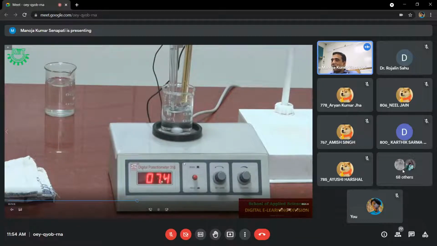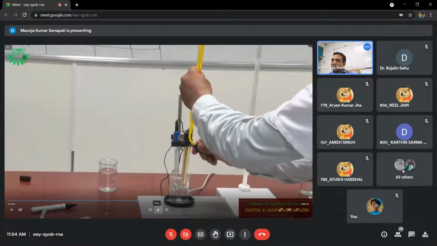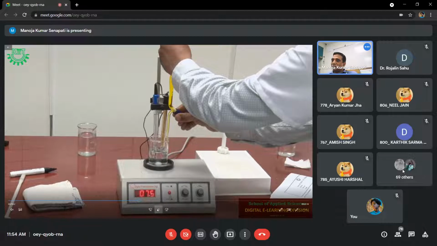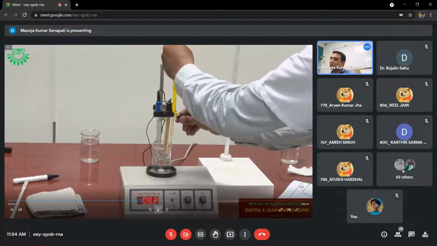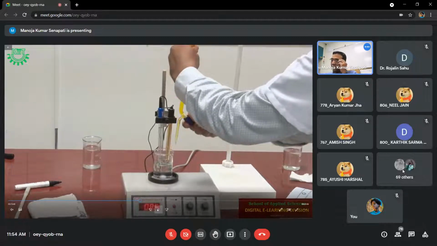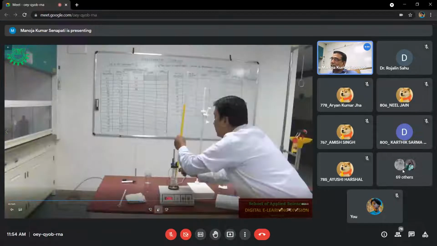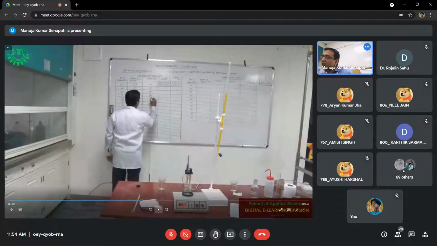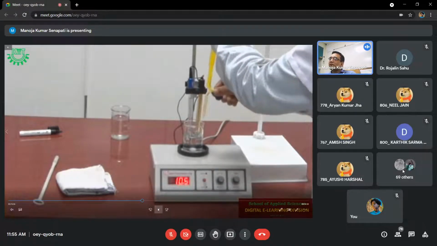Then another 0.5 we have added. At 1.5 it is 75. Then adding another 0.5, now it is 86. At 2.0 it is 86. At 2.5 it is 96.